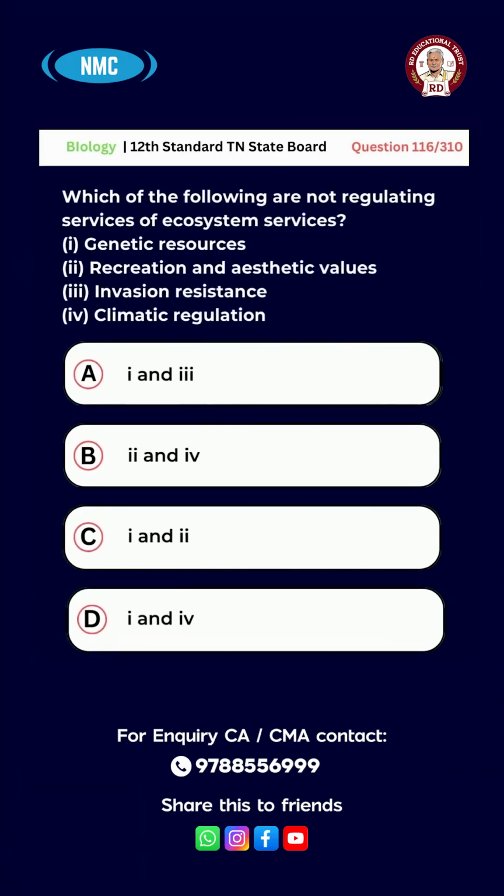Question number 116. Which of the following are not regulating services of ecosystem services? 1, genetic resources. 2, recreation and aesthetic values. 3, invasion resistant. 4, climatic regulation. The options are A, 1 and 3, B, 2 and 4, C, 1 and 2, D, 1 and 4. The right answer is option C, 1 and 2.